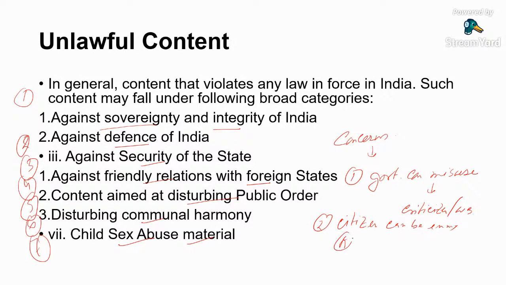Means A can be enemy to B if their opinion doesn't match. So this can be a concern. Mostly, government can detain the criticizer who criticizes the policy of the government.